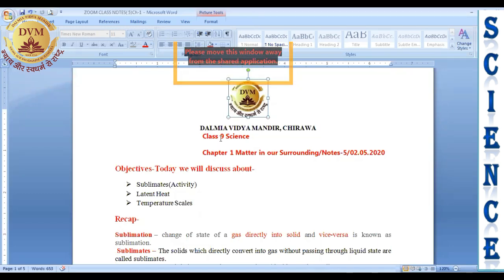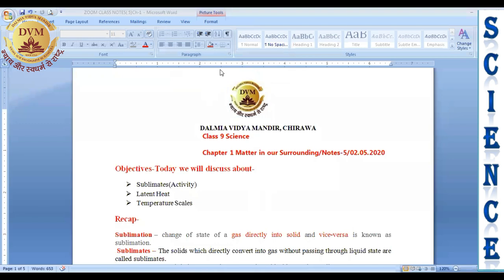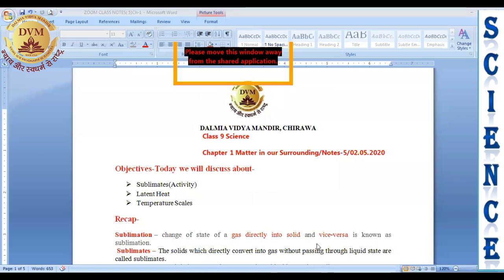We can say that it is the change of state of a gas directly into solid and vice versa. Means the solid directly converts into gas and the gas directly converts into solid. So this process of interconversion of state is known as sublimation.